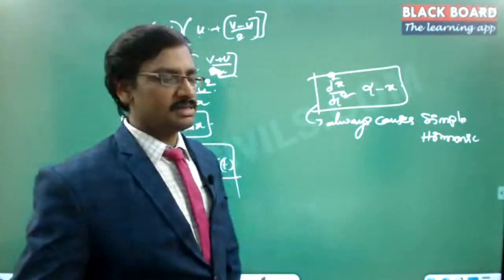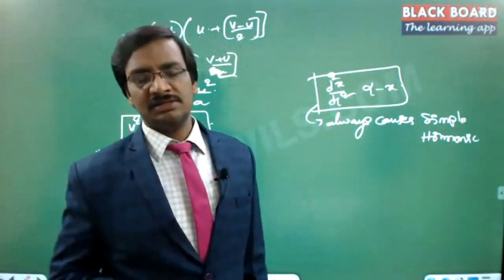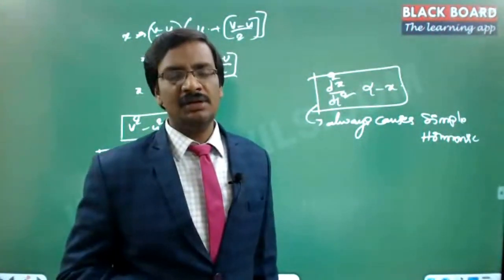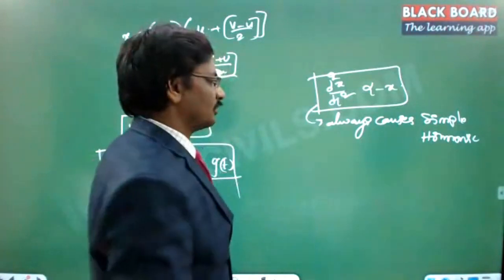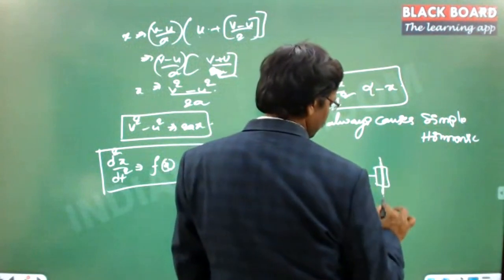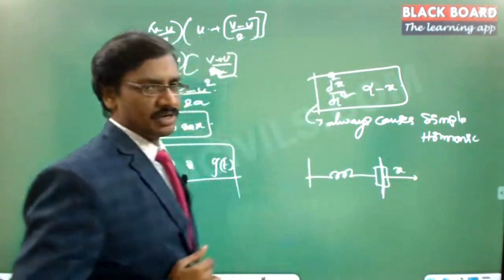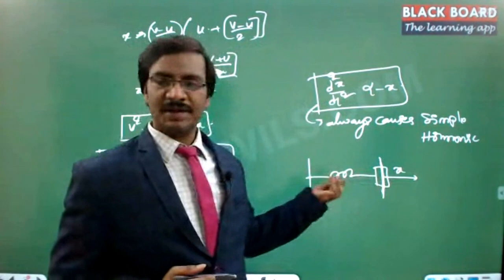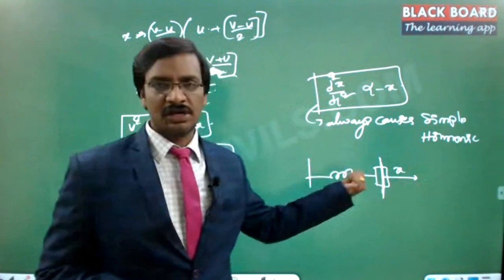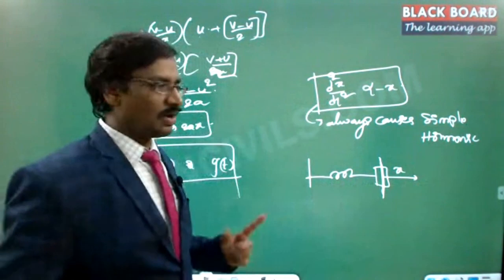Is it minus x or minus a? When I discuss simple harmonic motion, I will discuss there is always minus x. What is this minus x? Suppose there is a counter force to the positive movement of the displacement, then that is called simple harmonic motion. Suppose you take a spring mass system. I try to move this block towards the right direction, that is the positive displacement x direction. Now the restoring force always drags backward. You want to increase the displacement in the positive direction, but the restoring force always wants to bring it back. So the force and the displacement are in opposite directions.